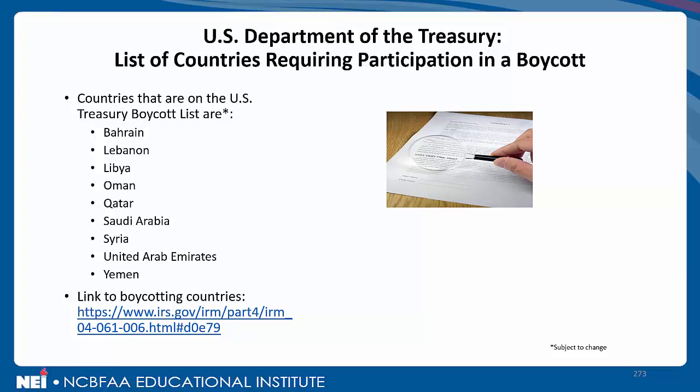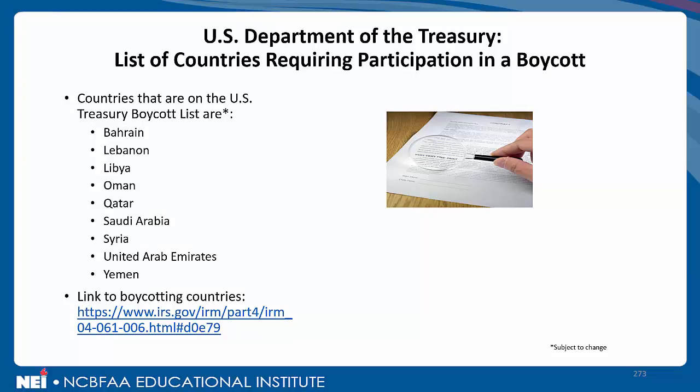And one doesn't have to be a geography major to figure out what part of the world we're talking about and why such anti-boycott activities would be undertaken against the state of Israel. With that said, we have Bahrain, Lebanon, Libya, Oman, Qatar, Saudi Arabia, Syria, the UAE, United Arab Emirates, and Yemen.